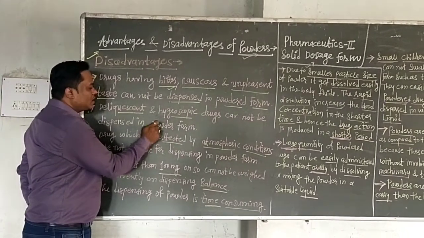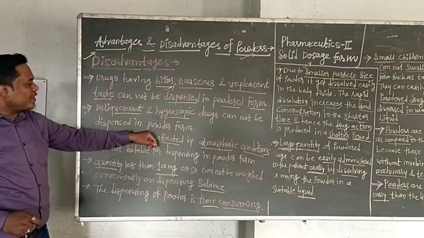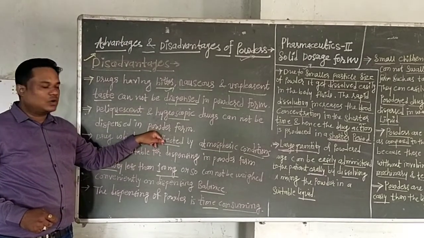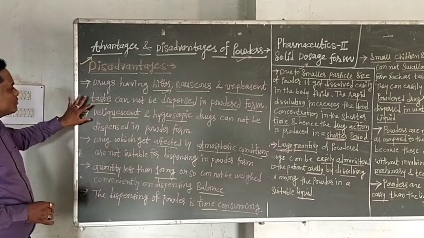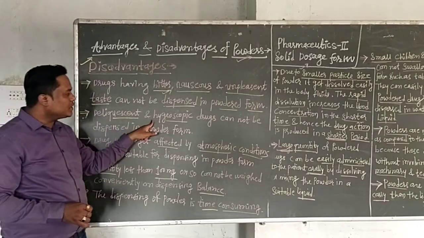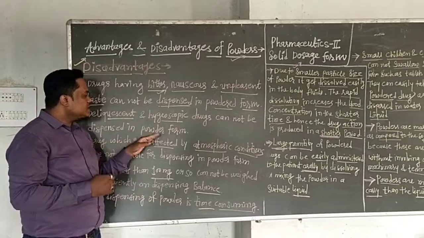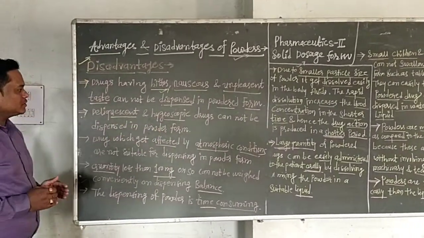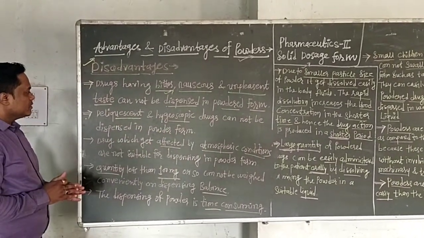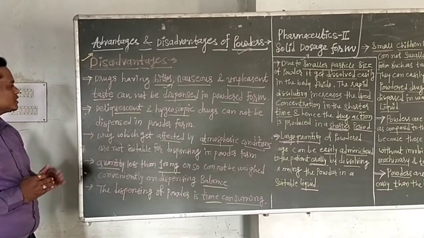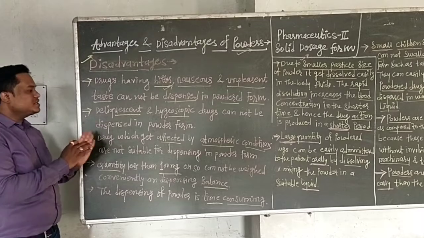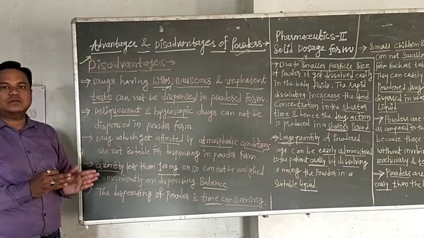Powders are present as finely divided particles, in dry form. But in the condition of deliquescent and hygroscopic drugs, the powder absorbs moisture from the atmosphere, and if more moisture is absorbed to a certain extent, the powder form is changed into the liquid state.